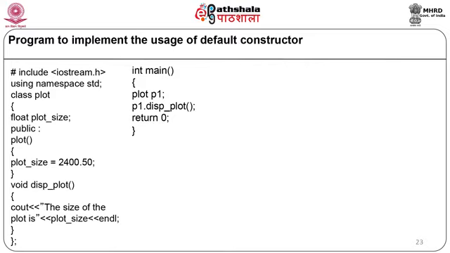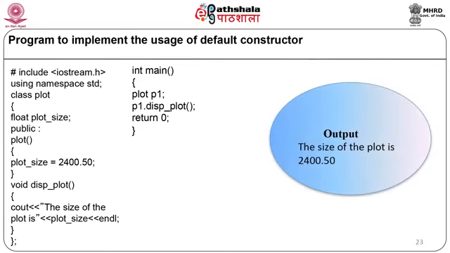Here we will declare the object of class plot, P1. Whenever we declare the object P1, the compiler automatically calls the constructor plot, where the plot size for the object P1 will be initialized to 2400.50. Now we are calling the member function display plot as P1 dot display plot, return 0, and our main program ends. When the above code is compiled and executed, it will produce the result as the size of the plot is 2400.50.